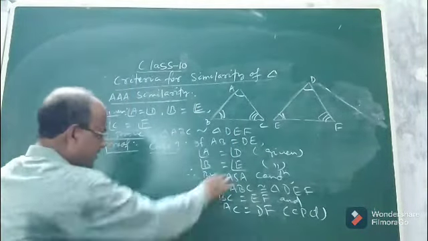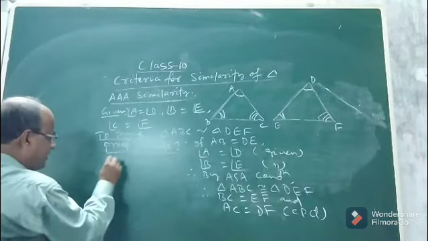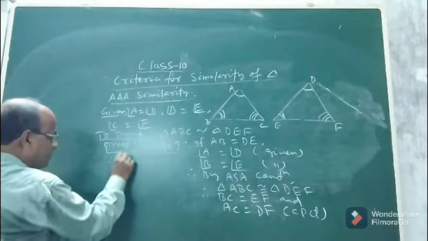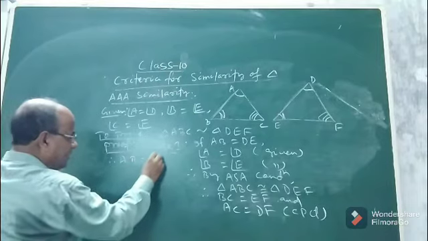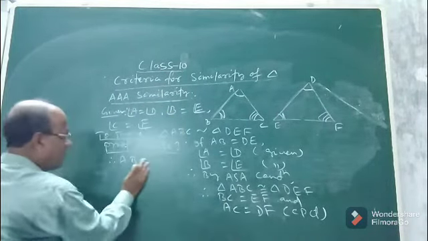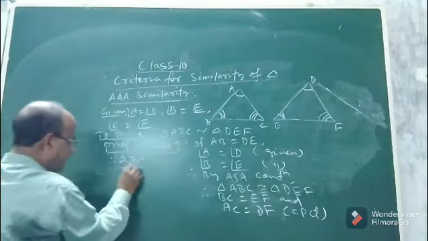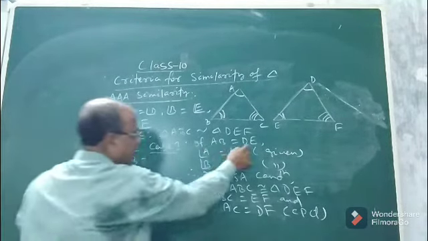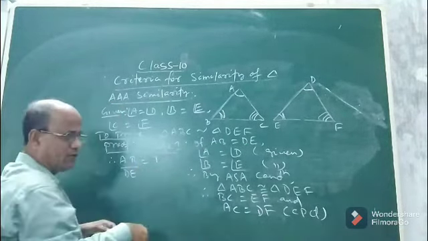Okay. Now see children, what did we see? We saw that by taking AB equal to DE, we got BC equal to EF and AC equal to DF. Now what will be the ratio of AB by DE? You see, AB equal to DE, the ratio will be 1.